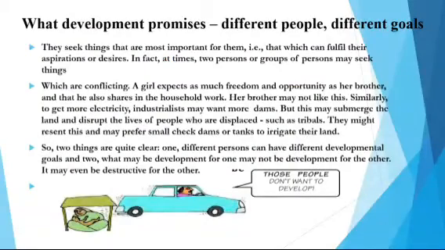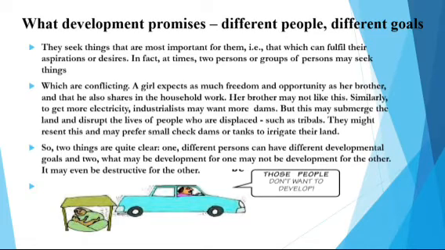Okay. Next, what are development promises? Different people, different goals. This we are going to discuss now. They seek things that are most important for them, that which can fulfill their aspirations or desires. In fact, at times two persons or groups of persons may seek things. We are talking about different people having different goals and different opinions, right? So, what are they seeking?